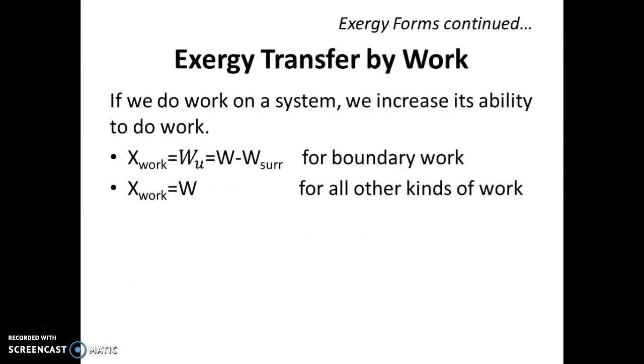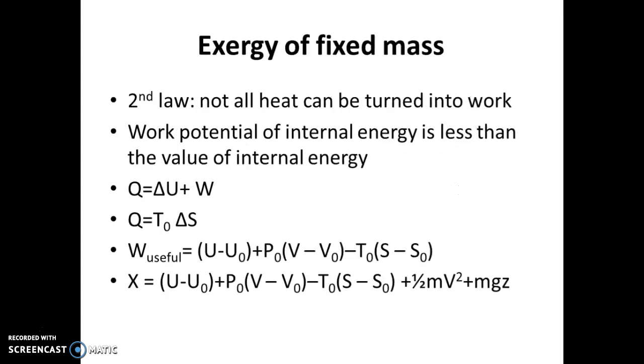Exergy transfer by work. If we do work on a system, we increase its ability to do work. We represent it with X suffix work, equal to the useful work, which is equivalent to actual work minus W surrounding. This is for boundary work, and X work equals W for all other kinds of work except boundary work.